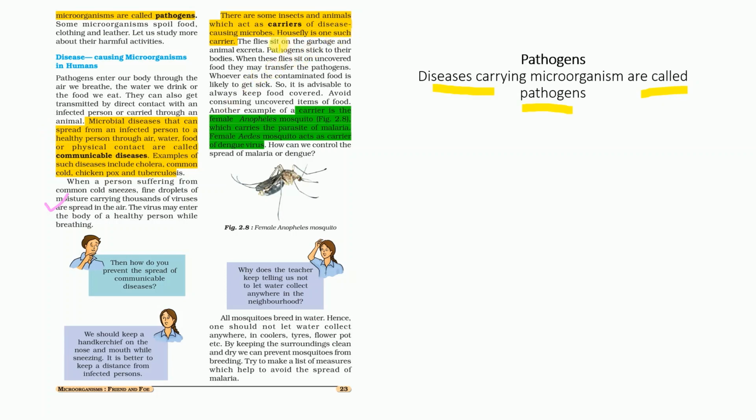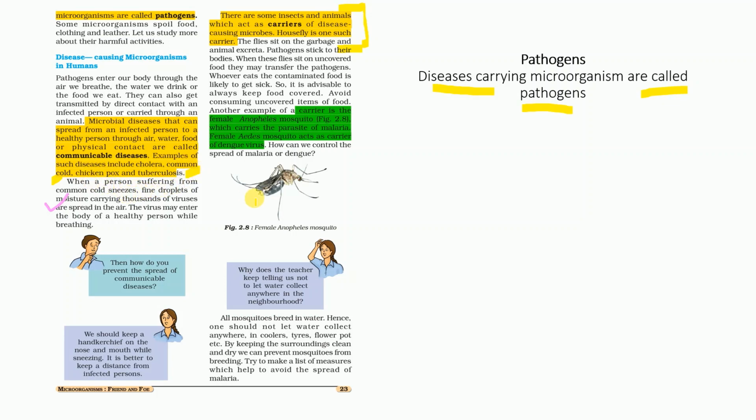The medium may be the housefly or some mosquitoes, so that's why these media are called carriers. Carriers are some of the insects and animals which carry these microbes from a diseased person to a healthy person and hence make the healthy person diseased. Examples of communicable diseases are chicken pox, cold, tuberculosis, coronavirus, etc.